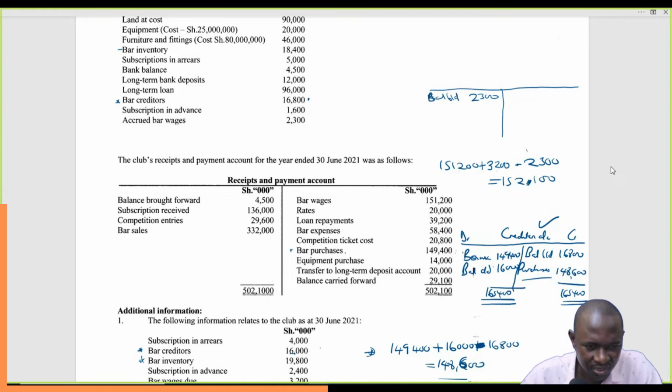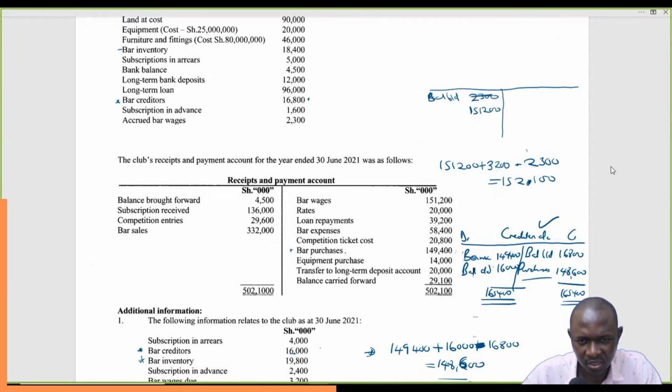And then the wages that were paid that year, bar wages 151,200. So this is from the bank, we credit and then we debit. So it will be 151,200.